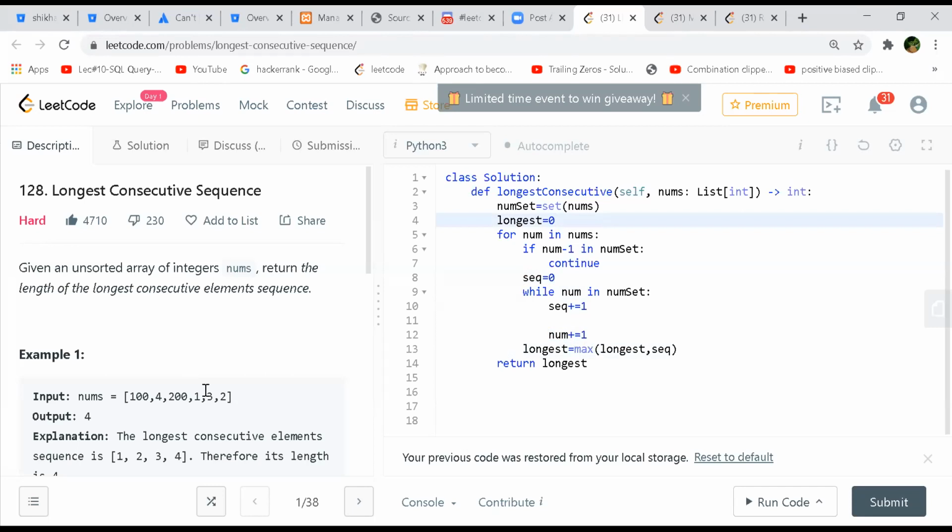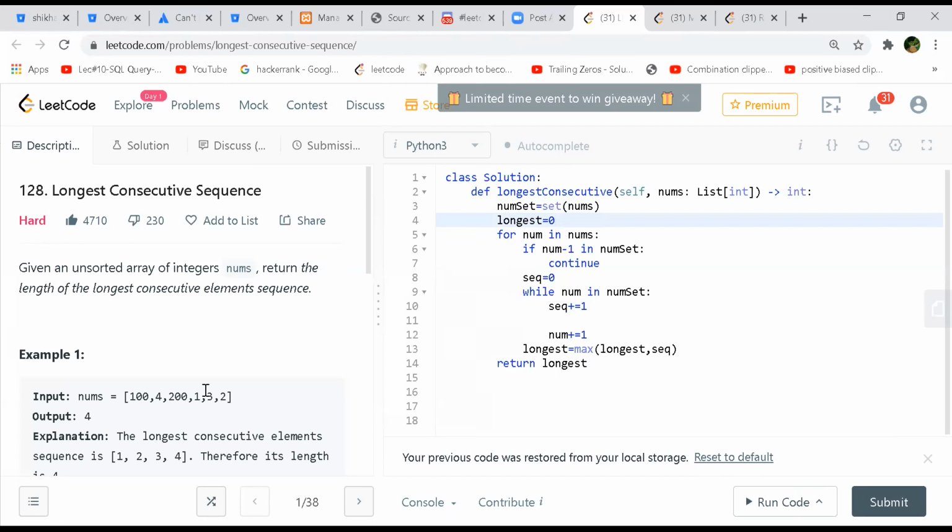Actually, what he's trying to do is go to any number and look for whether there is anything lesser than that current number. If it is lesser, he is not going to do anything, because he knows that when he goes to the lowest one, like in the example 4, if you go to 1 and start counting 1, 2, 3, 4, you will surely encounter 4 again, correct? So he doesn't want to do that.